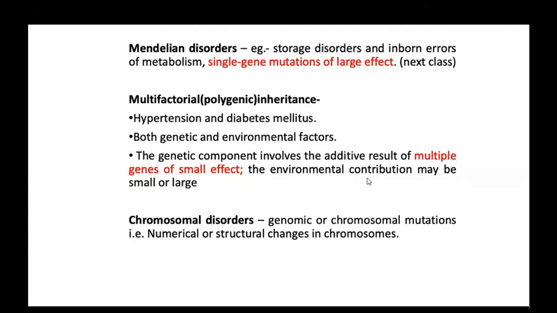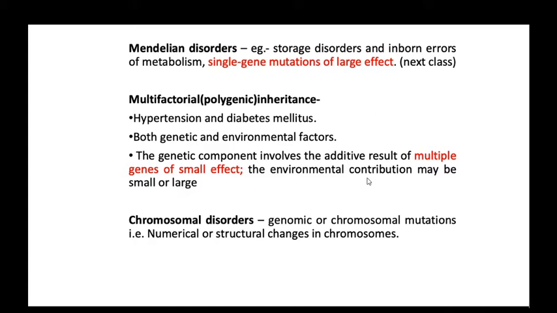Hypertension is genetically determined, but it also depends on environmental conditions, like day-to-day eating habits, working habits, and sedentary lives. Diabetes mellitus is also genetically determined but affected by environmental conditions, such as eating habits, sedentary life, and whether they exercise or not.